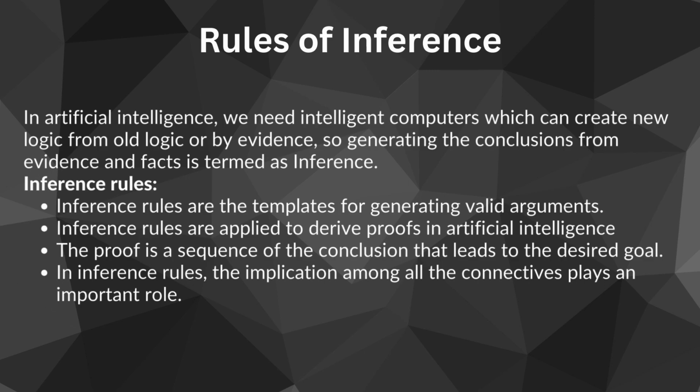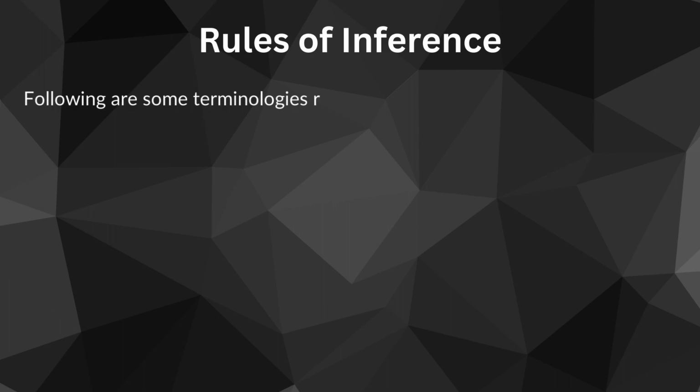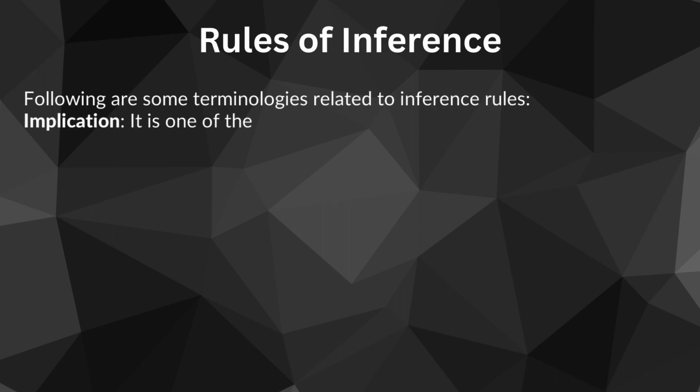By using these tools, we are teaching computers to think, reason and solve problems just like a detective putting together clues to crack a case. Continuing with the rules of inference, we will see the various terminologies that are used in the inference rules. Implication is like making a deal in logic.